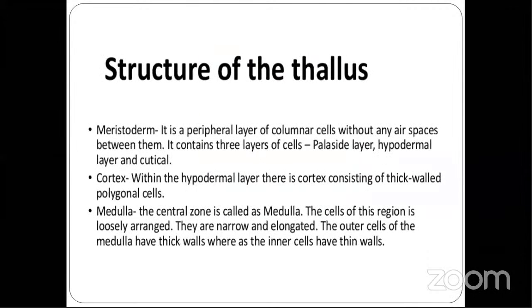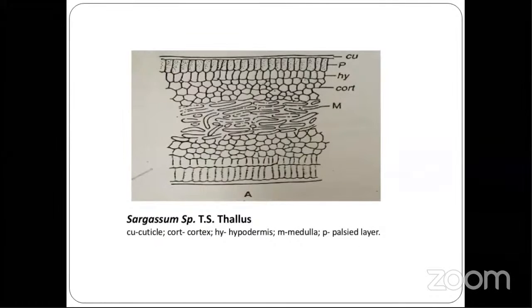Now, structure of thallus. Now this is the structure of thallus. Like how does the thallus look? Okay. Now see the diagram. I will just go on explaining to you. Now here it has a single layered epidermis, and it consists of loosely arranged thin walled cells, and these epidermal cells contain chromatophores. Okay.